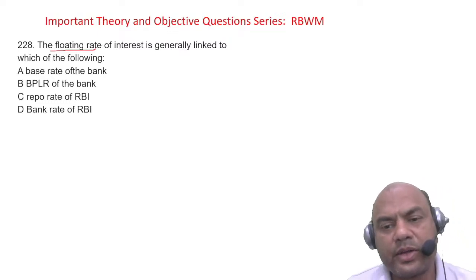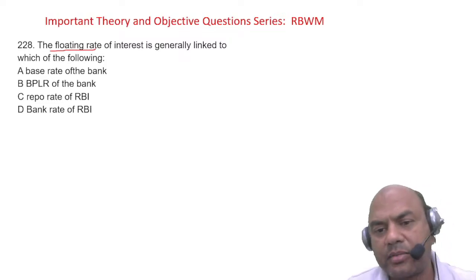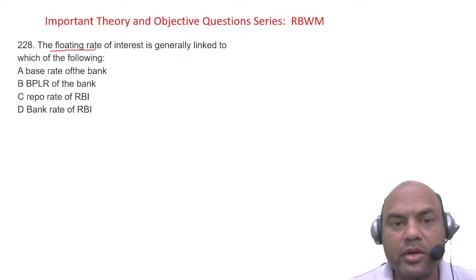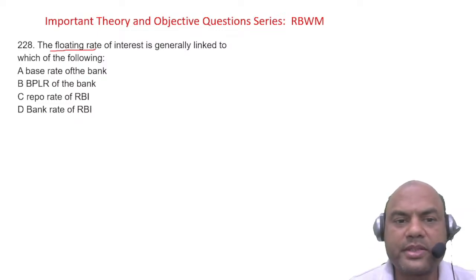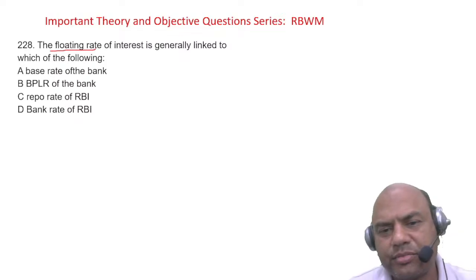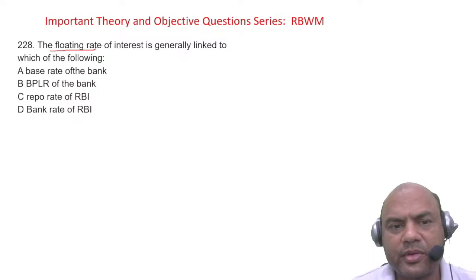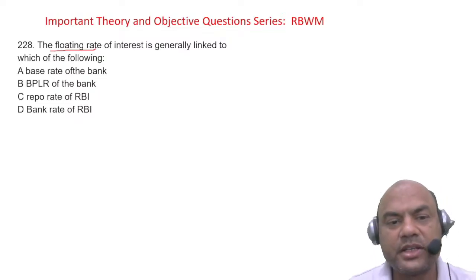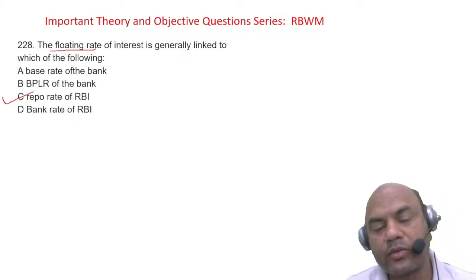Think over it. Let me see in the comment section. Some of the guys are typing bank rate. Bank rate is not the rate on which the rate of interest of a home loan depends. Base rate also, but base rate is gone now. Base rate, BPLR, these are gone. Prime lending rate doesn't exist now in banking. Now everything is linked to repo rate of RBI. So that is the answer.